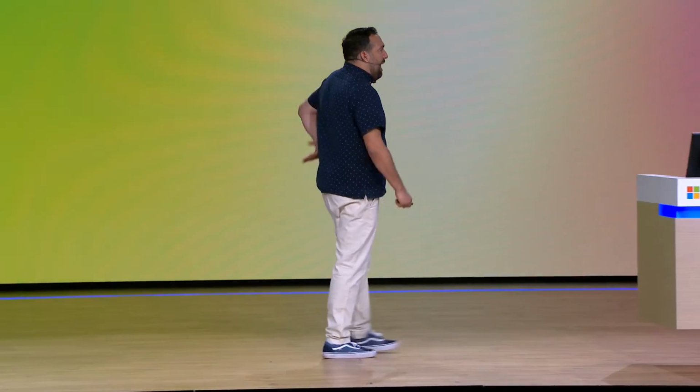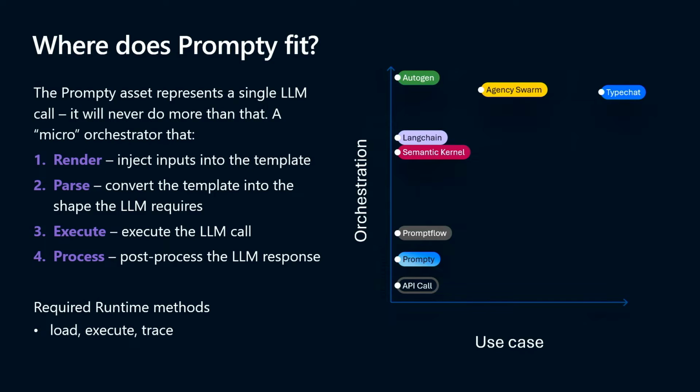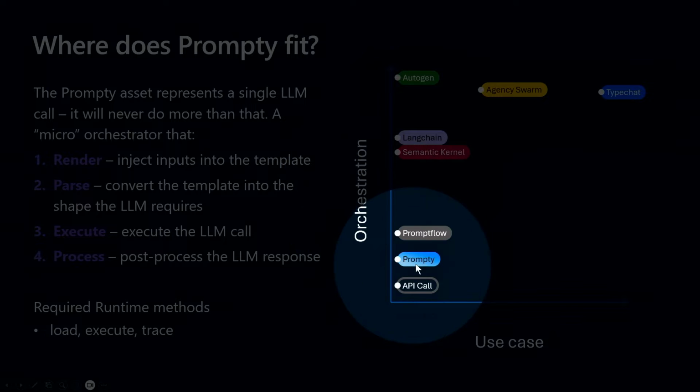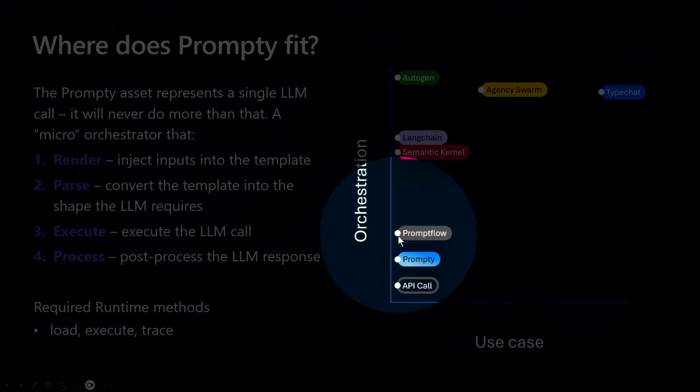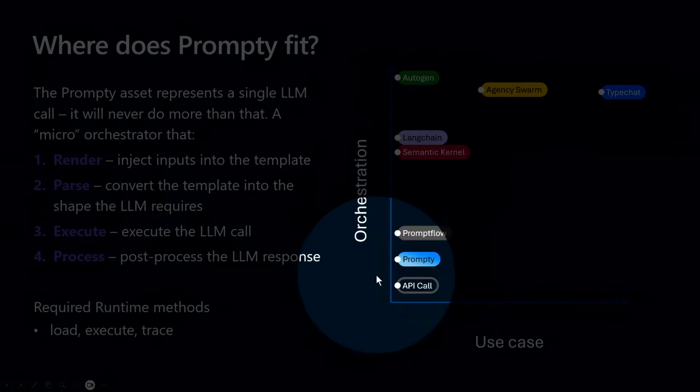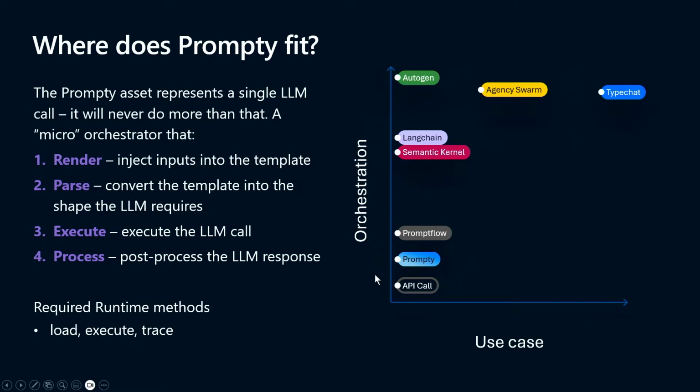So where does Prompty actually fit, though, right? Because it's like, oh, geez, Seth, another orchestrator, right? I like to think of orchestrators in terms of a spectrum. I like to think of this left hand as orchestration of prompts together. Who's in charge?